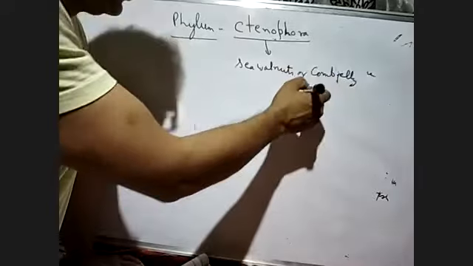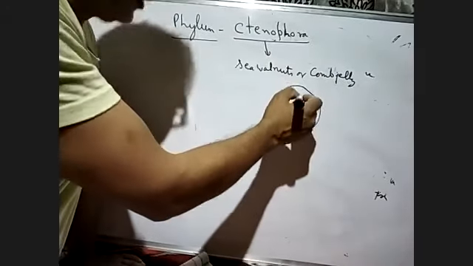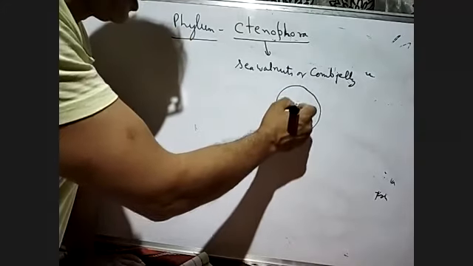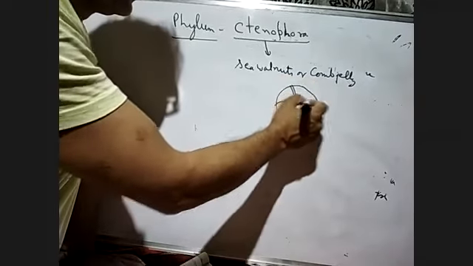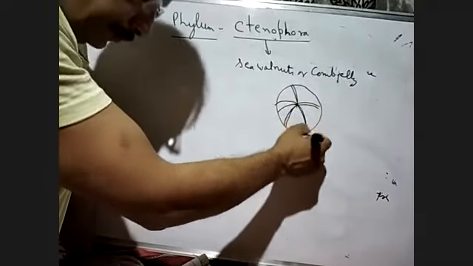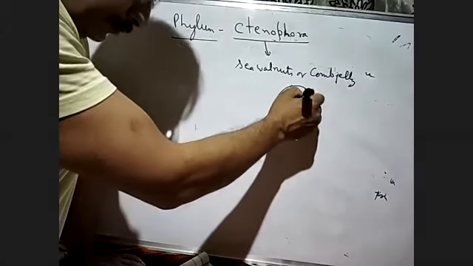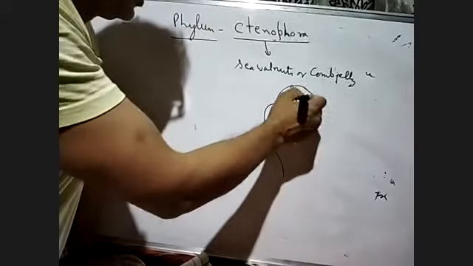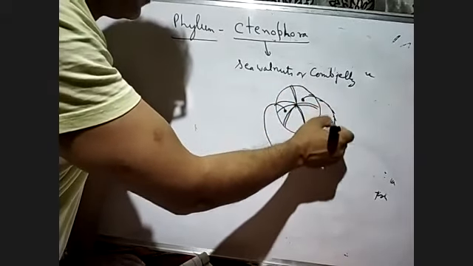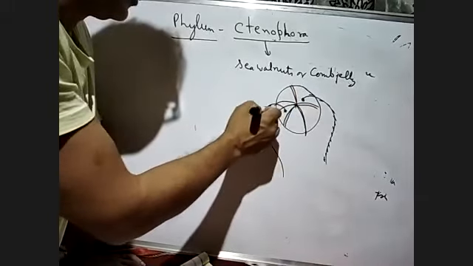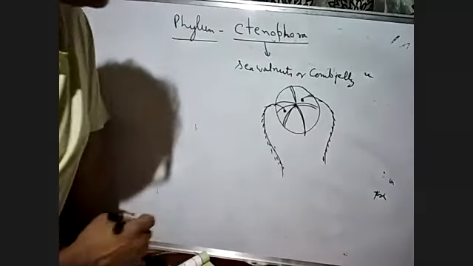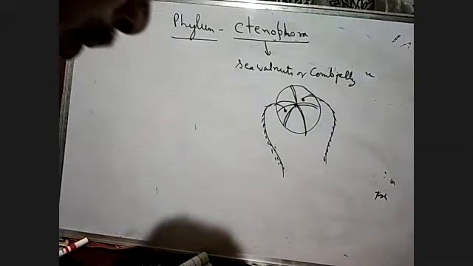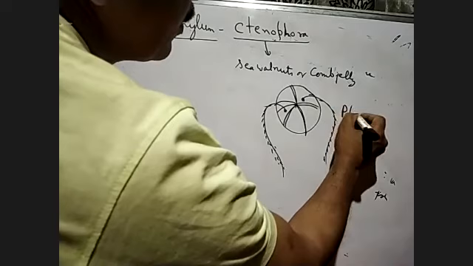If you look at their structure, they have a structure like this. This is one of the Ctenophora known as Pleurobrachia.